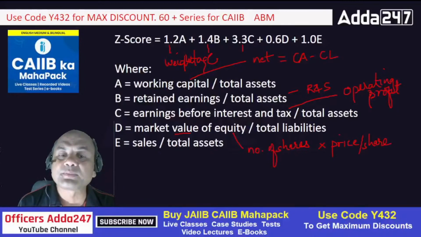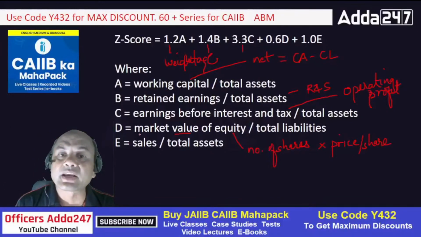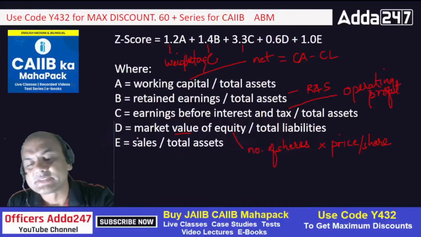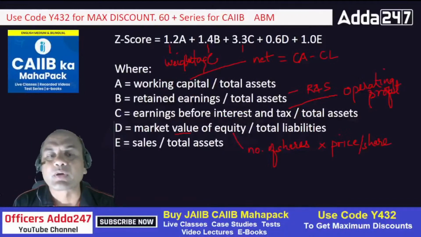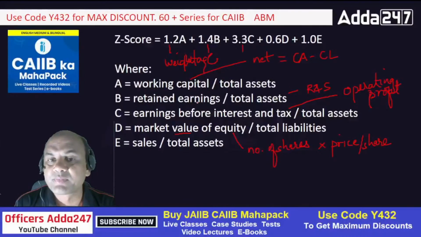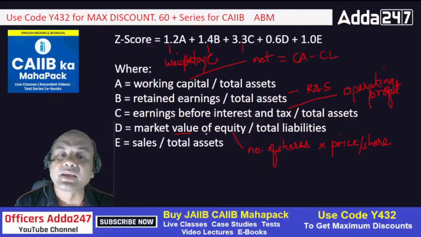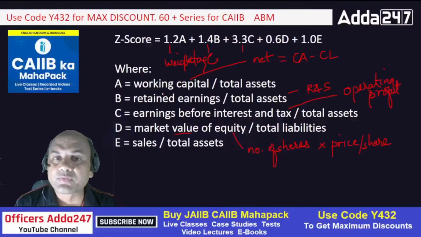E is sales upon total assets. See, sales is a major part of turnover. What did we say earlier? Profitability, leverage, liquidity, solvency and activity, right? Profitability is earning before taxation. Liquidity comes from retained earnings and working capital. Similarly, market value of equity and sales, so this is the activity ratio. So how do you define this now?